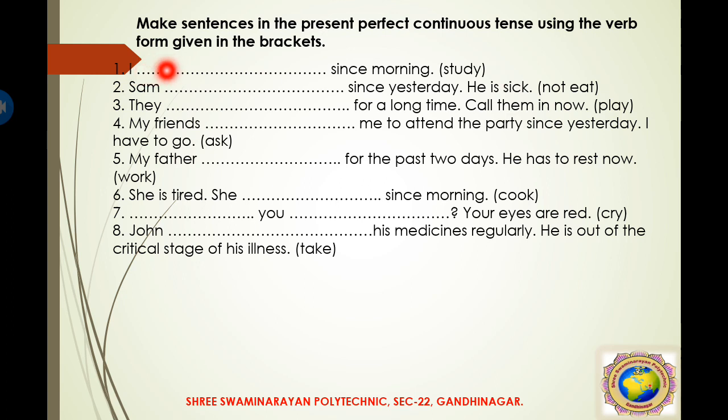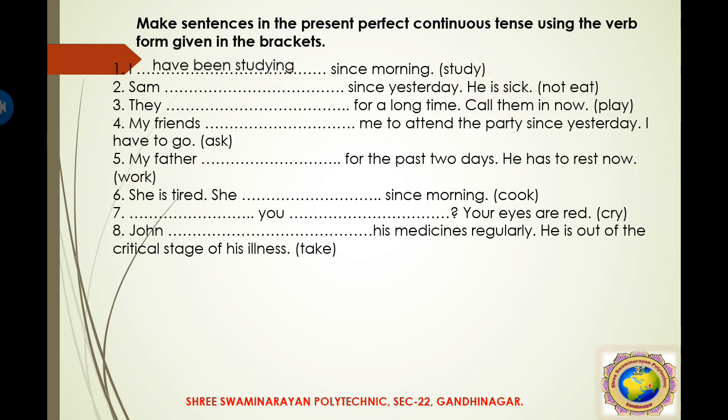So I have plus been plus verb plus ing, studying. So our answer is: I have been studying. Here it is have because the subject is I. So: I plus to be plus been plus verb plus ing.